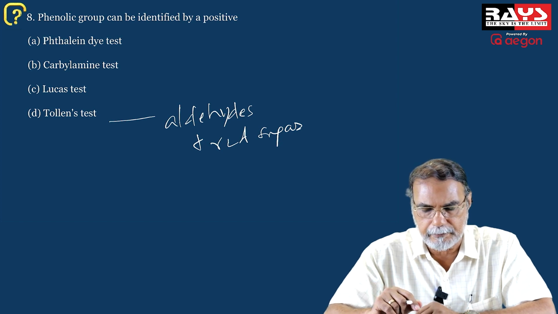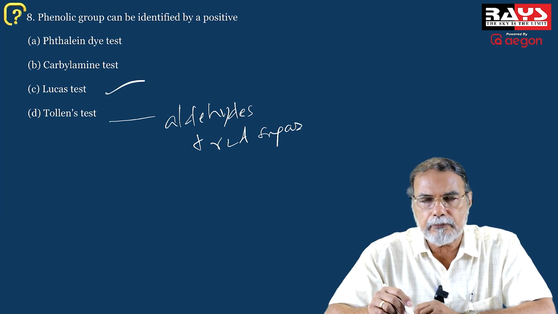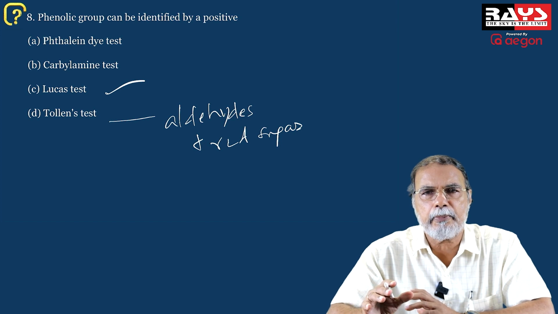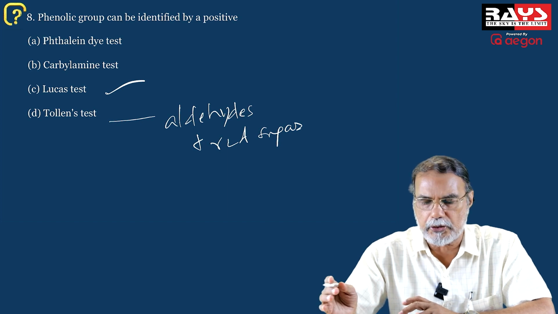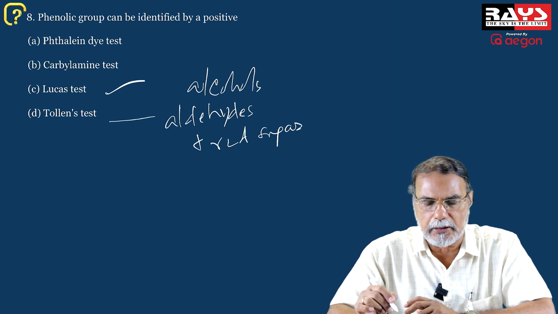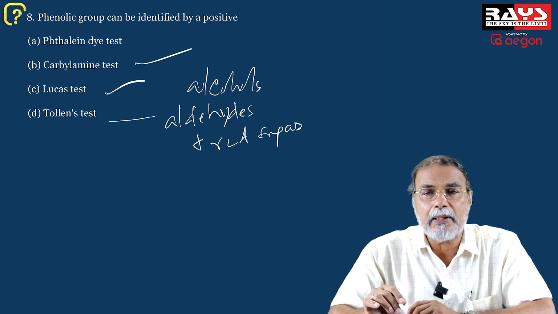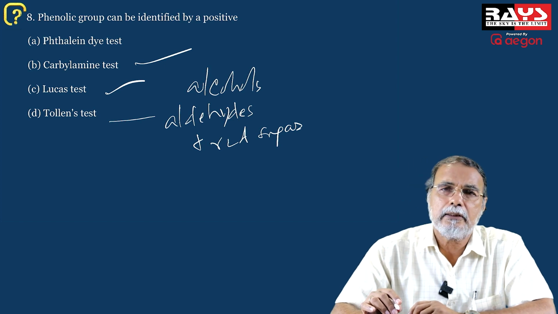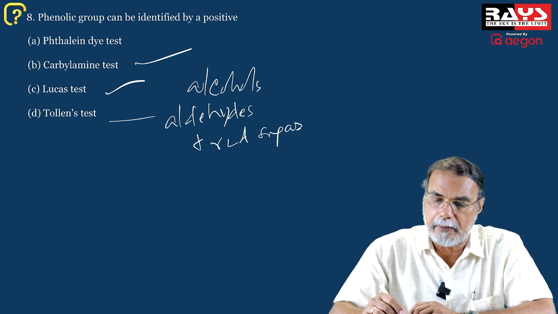So that is not the option. Lucas test, very famous, is a test to differentiate primary, secondary, and tertiary alcohols. And the carbylamine test, as you know, is the test for primary amine.